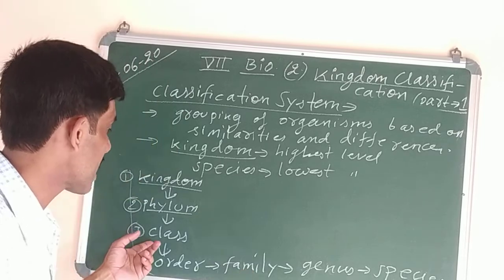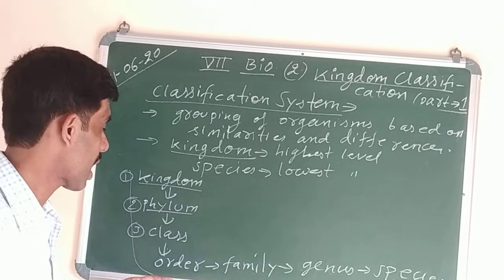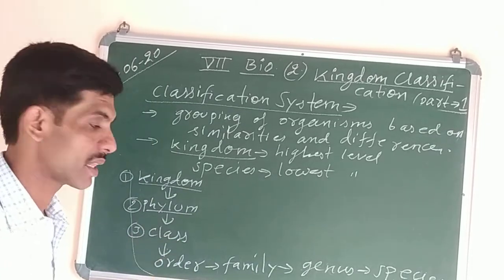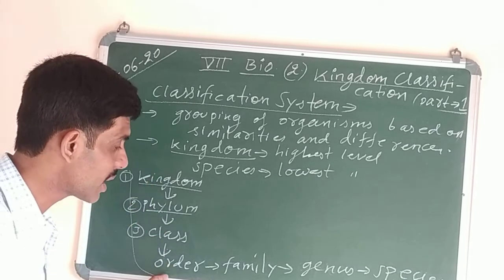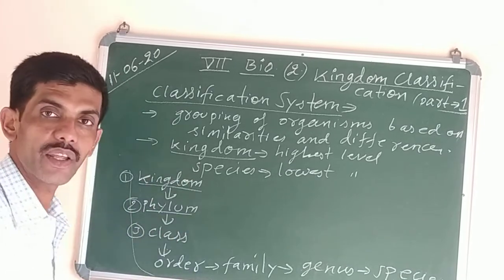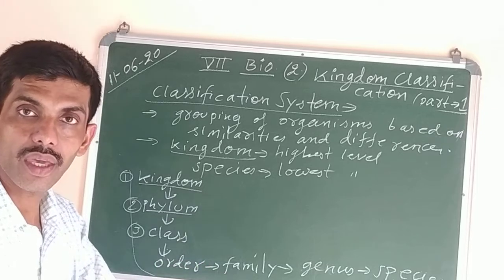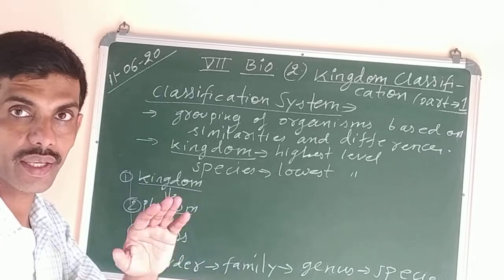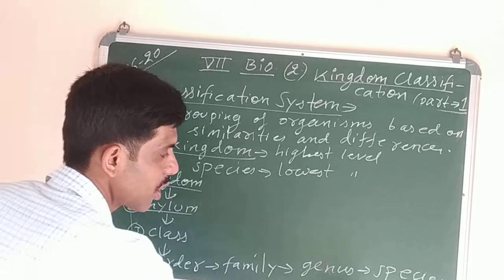Then the next one is class, like to which class we human beings belong. Our class is known as Mammalia. Then the next one is order. So what do they indicate? All these indicate the different levels or hierarchy of classification. So the smallest one is species.